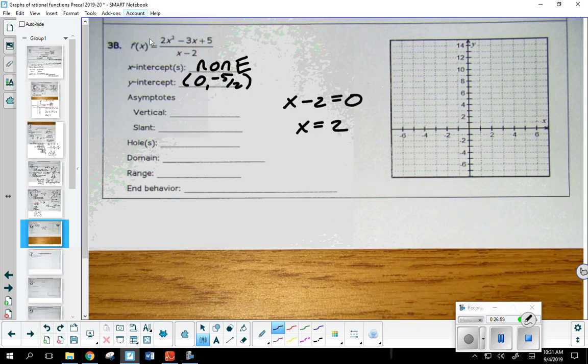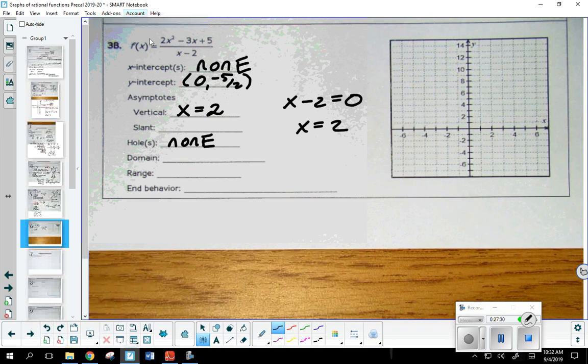Is that 2 a vertical asymptote, or does it belong to a hole, a removable discontinuity? Why isn't it a hole? Remember, the top part didn't factor. There was no cancellation, no simplifying. So the good news is there's no hole, but I do have a vertical asymptote at x equals 2. And remember, for the asymptotes, always give me the equation, x equals or y equals.